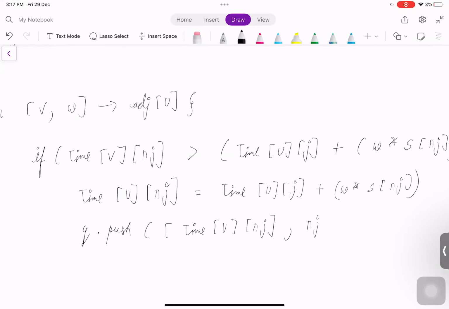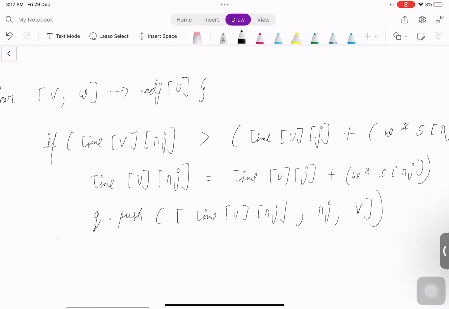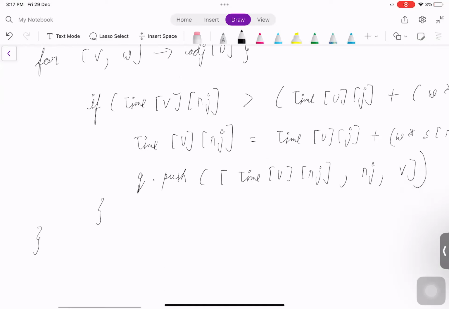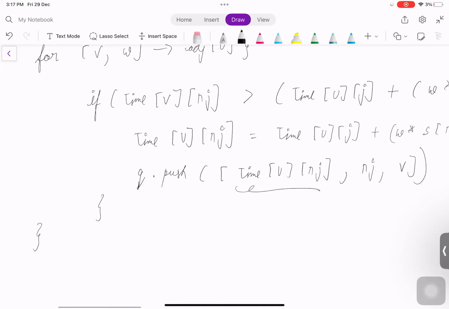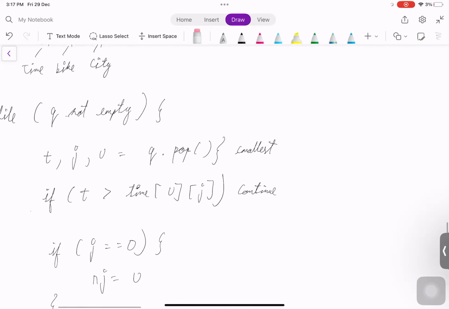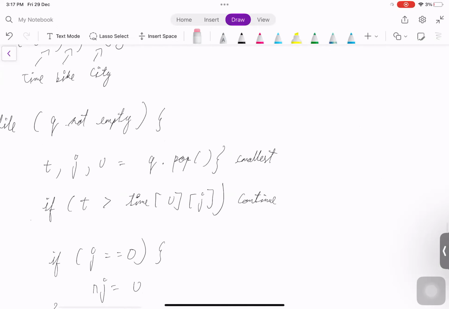So nj comma v, right? So now we assume that the priority queue is sorting based on this value. These values might or might not be sorted, that won't affect us. So the next pop that we do will always retrieve the one which has the smaller distance.